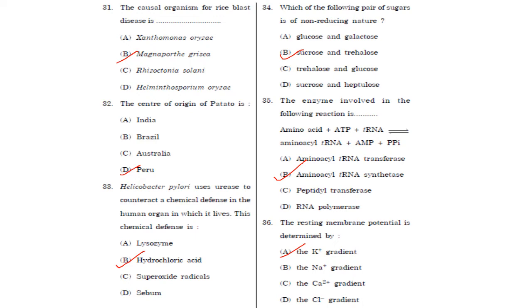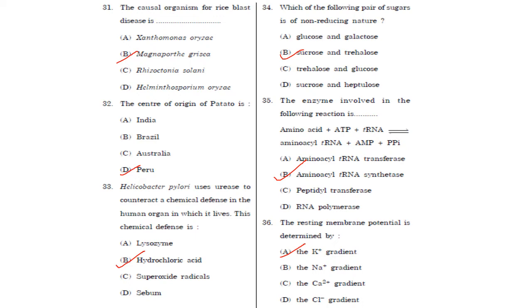Answer is option D. Helicobacter pylori uses urease to counteract a chemical defense in the human organ in which it lives. This chemical defense is... Helicobacter pylori, as you all know, is an ulcer-causing gastric pathogen and is known to colonize the harsh acidic environment of the human stomach. It survives in this acidic condition by producing urease, and this urease catalyzes hydrolysis of urea to yield ammonia, thus elevating the pH of its environment. So the answer is that this chemical defense is hydrochloric acid.